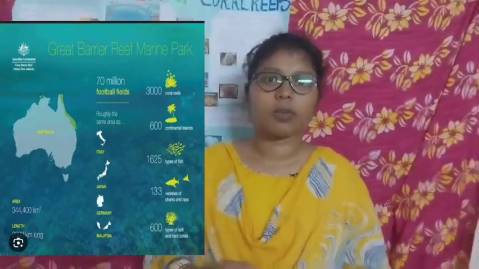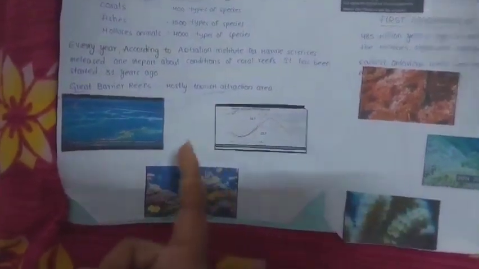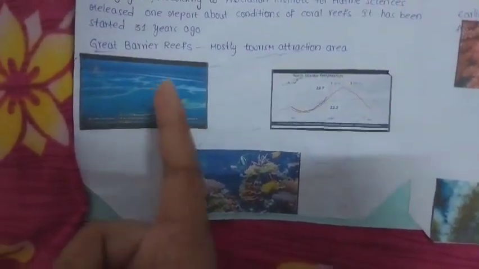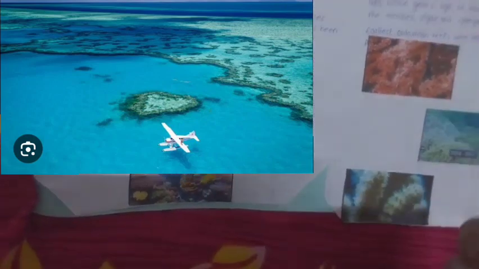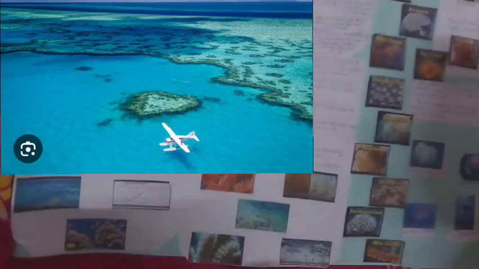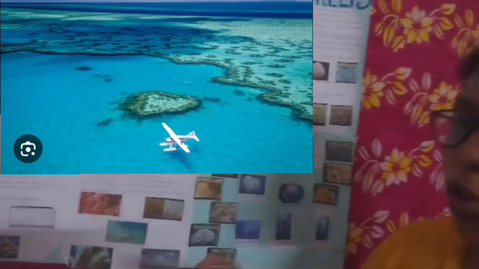of fishes, molluscs, worms, crustaceans, echinoderms, sponges and other cnidarians. According to UNESCO, the Great Barrier Reef is the world's largest coral reef system, composed of over 2,900 individual reefs and 900 islands stretching over 2,300 kilometers. Various types of creatures are present in the Great Barrier Reef. They are